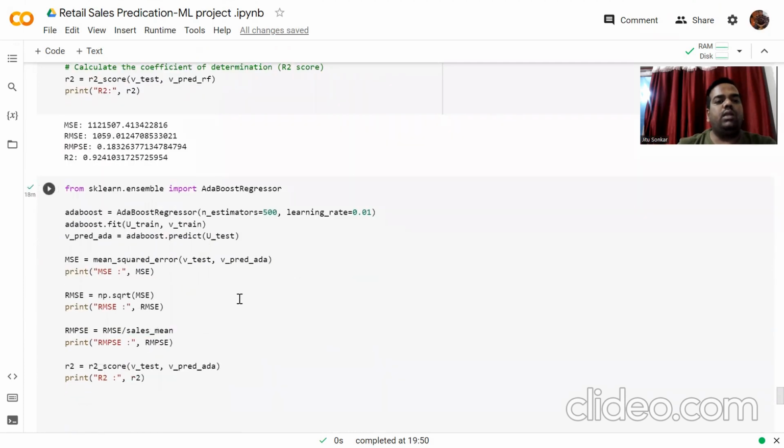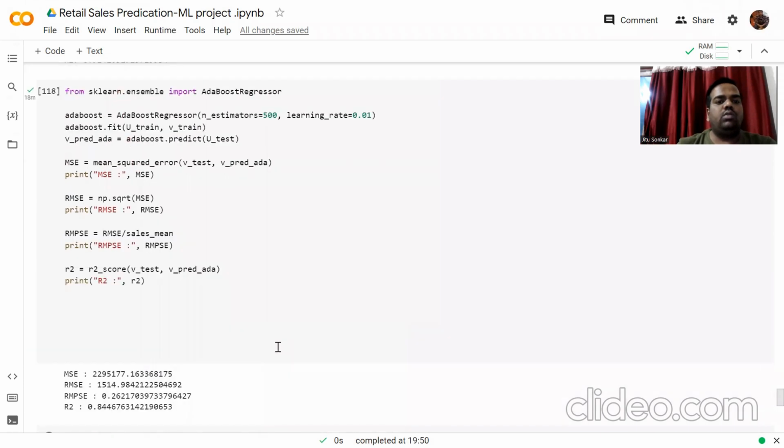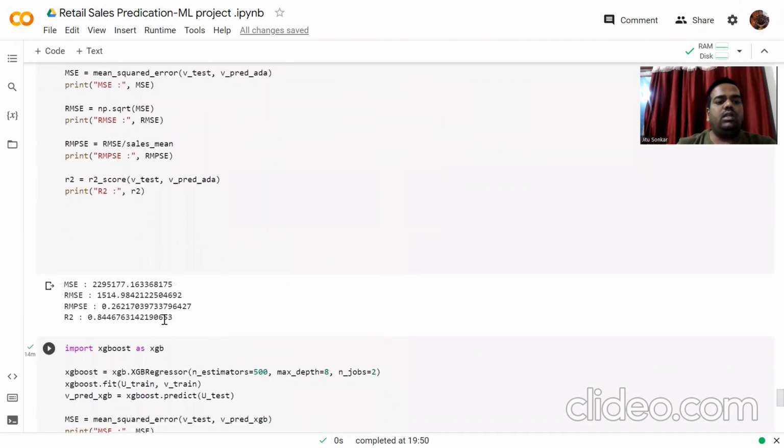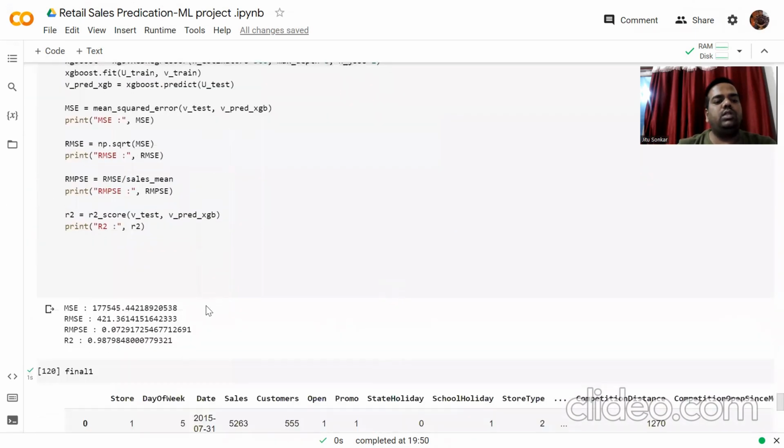Then the gradient boosting techniques, that is AdaBoost and XGBoost. In AdaBoost, we can see that R square is decreasing. So we move with XGBoost. XGBoost gives 0.98, that is 98%. So we can say that this is a good R square, and we can predict much better with this model.